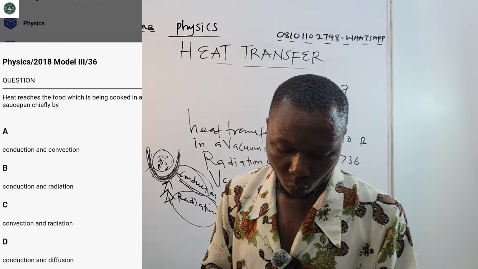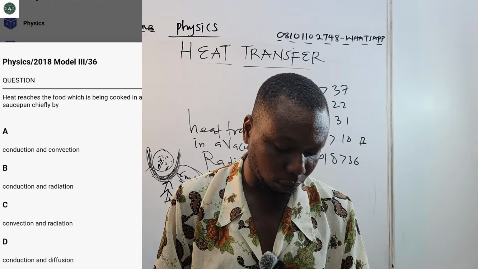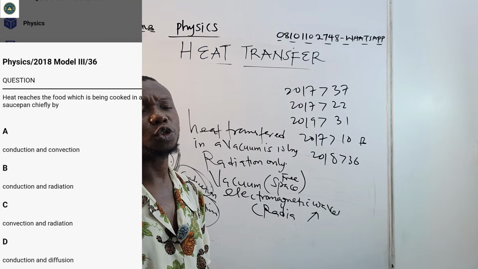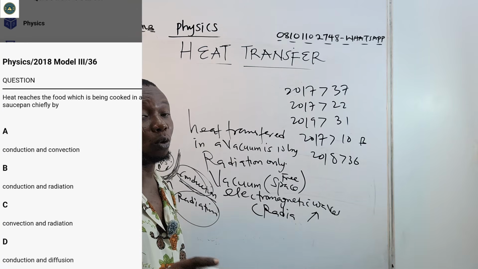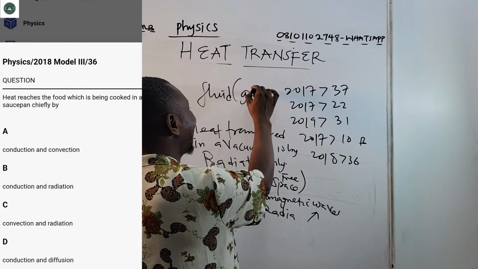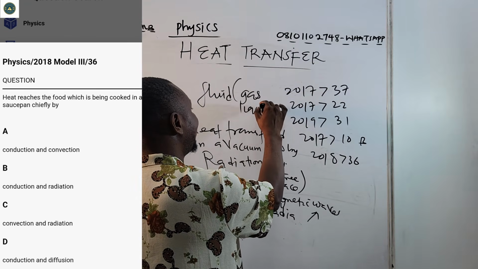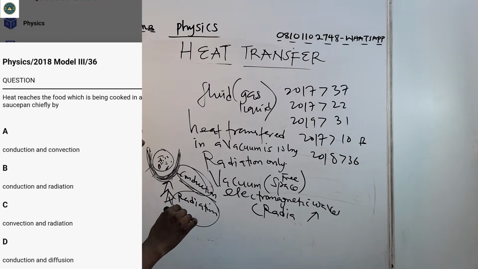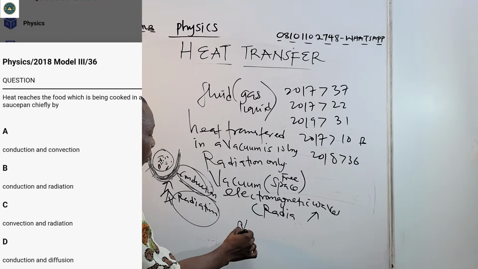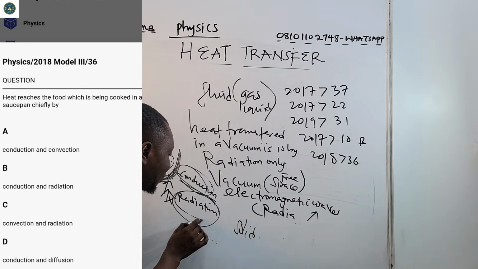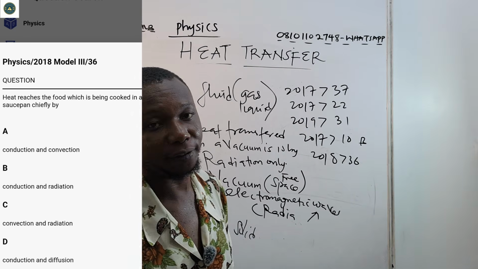So heat flow through the wall of the saucepan is by conduction, and in the different parts of the food it is by convection. So remember that convection only takes place in fluid. In fluid, you talk about gases and what? And liquid. While in conduction, you talk about solid. While radiation is free space, which is vacuum.